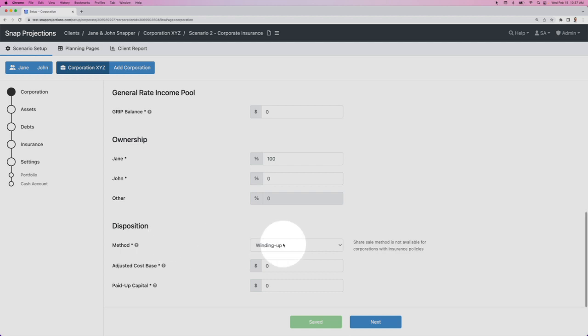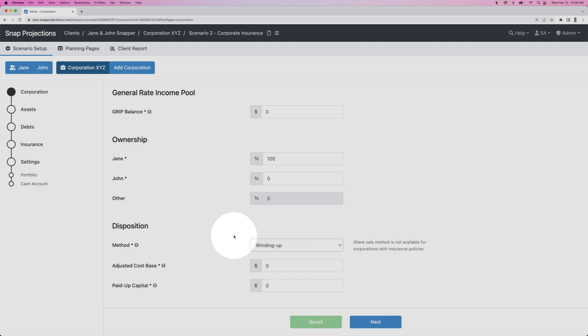With this new release, we're introducing a new method of disposition called winding up, where instead of assuming that the net worth of the corporation is realized as a capital gain, we're going to use distributions from the corporation to the estate in order to calculate the net of tax proceeds for the estate. So this winding up method is what I just went through, where we showed the cash available to the corporation and then a distribution of various dividends in order to get the money to the personal estate. You can select between those two options. However, in order to use corporate insurance, we do need the winding up method to be selected.